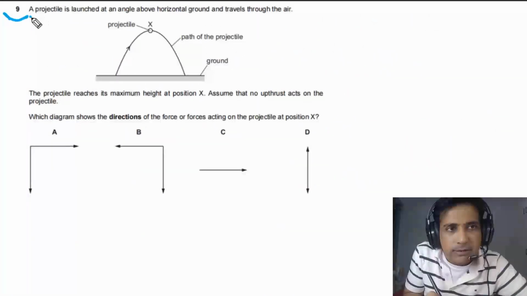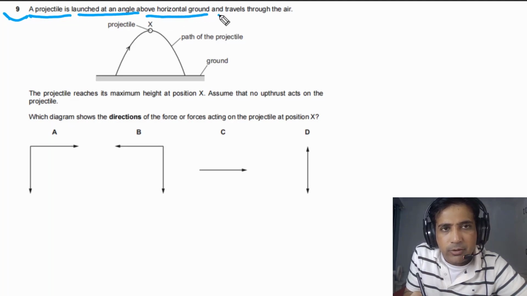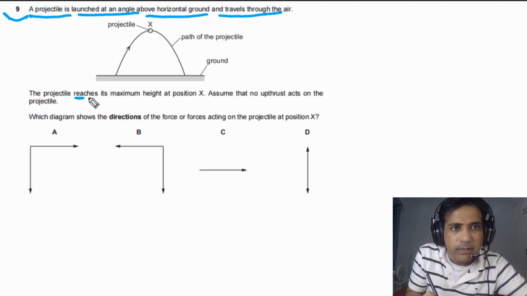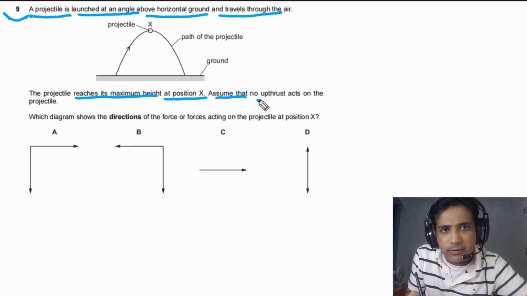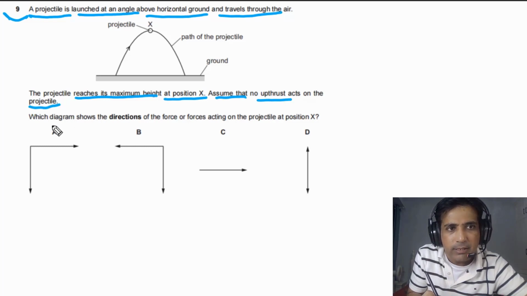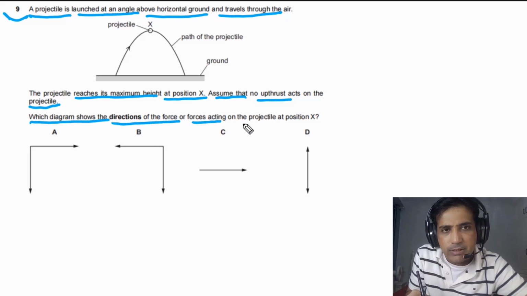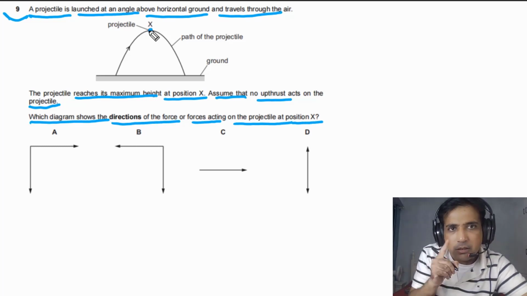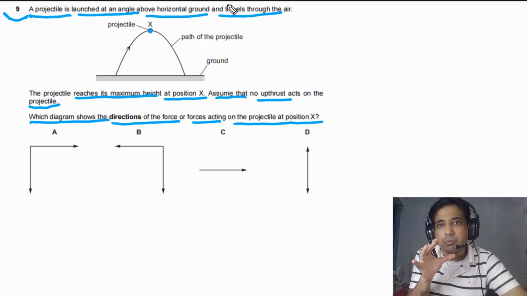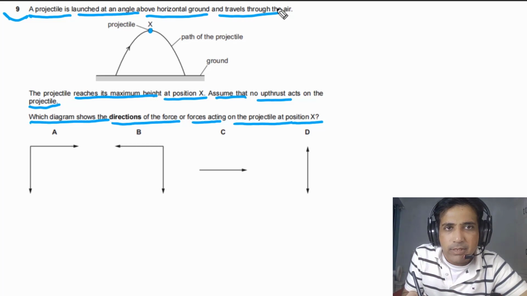For question number 9, it is given to us a projectile is launched at an angle above horizontal ground and travels through air. The projectile reaches its maximum height at position X. Assume that no upthrust acts on the projectile. Which diagram shows directions of the force or forces acting on the projectile at position X? So we need to find out direction of force or forces acting at point X. In this case, projectile is moving through air. It simply means that we cannot ignore air resistance.